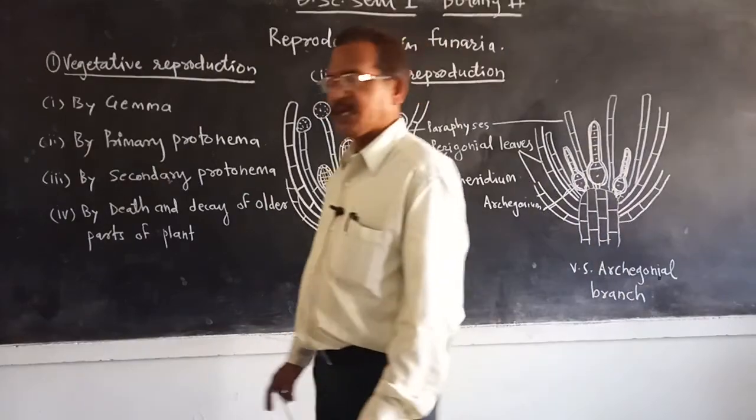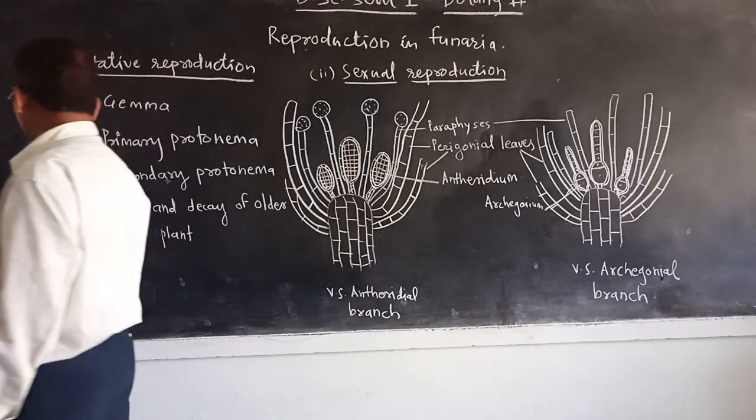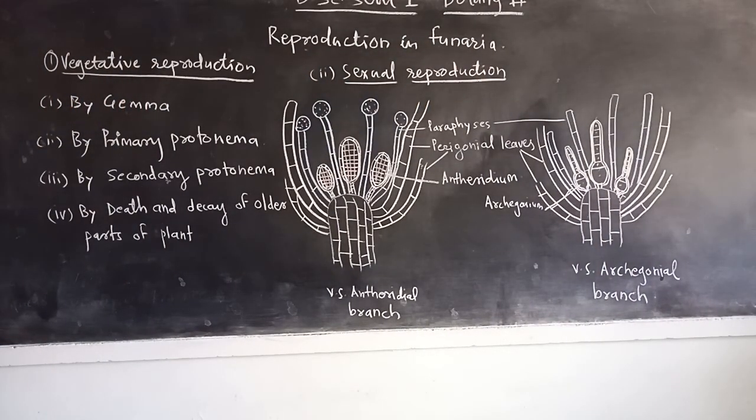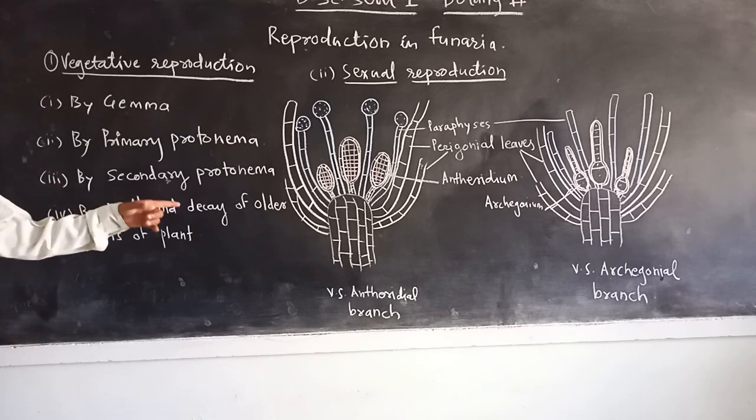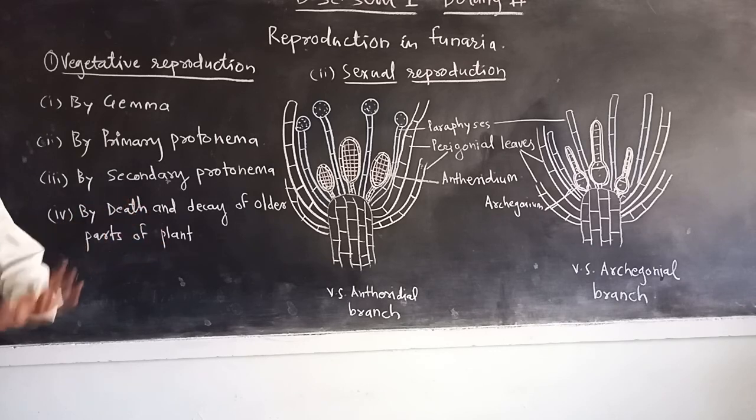Vegetative reproduction takes place by four methods: by gemma formation, by primary protonema, by secondary protonema, and by death and decay of older parts of the plant or gametophyte.